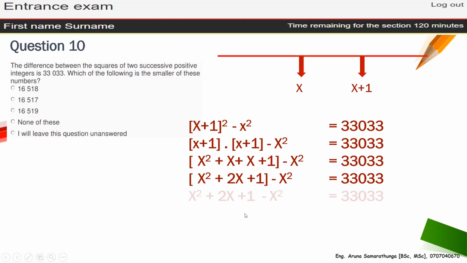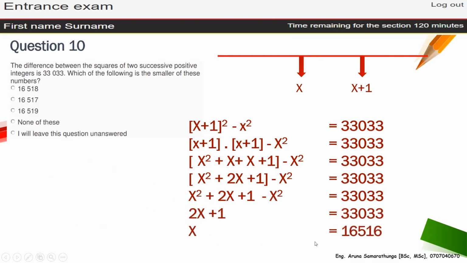2x, and you can remove this bracket. Then this x squared and this x squared are going to be removed. So you can solve x like this. So this is x. What is the question? Which one of the following is the smaller of these numbers? The smaller is x actually. So is this answer there? Not here, not here, not here. So none of these is the answer. They have given not the small one, they have given the bigger one, no?